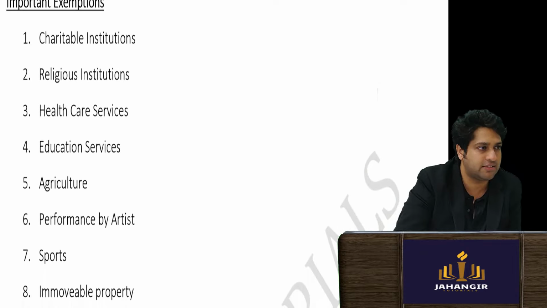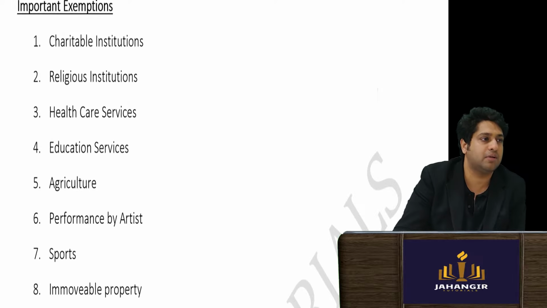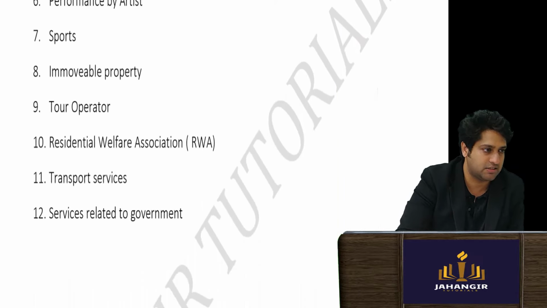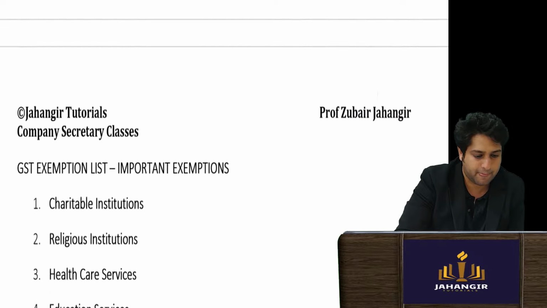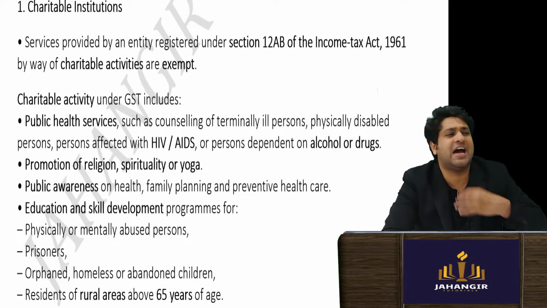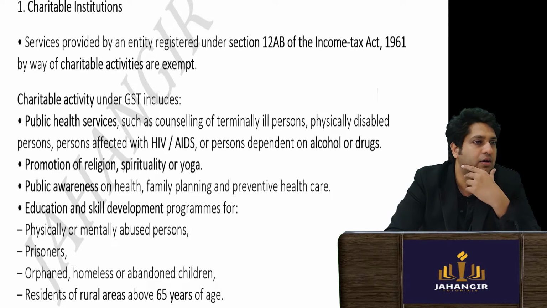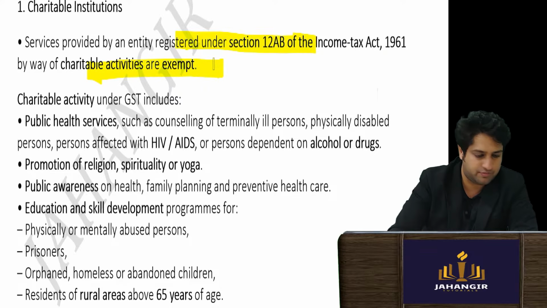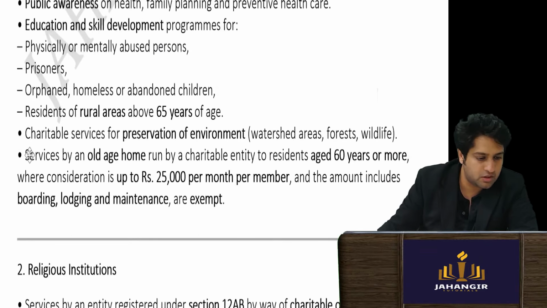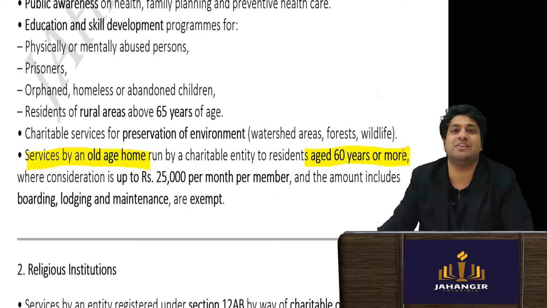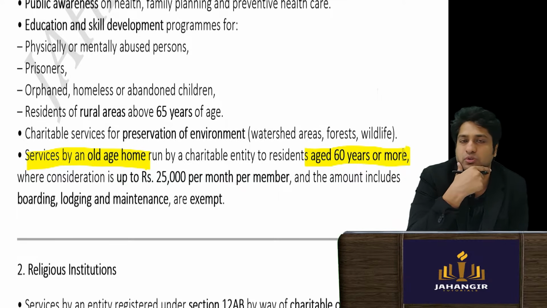Then there are the GST exemption lists. The following exemptions you should know: charitable, religious, health, educational, agricultural, performance by artists. These 12, I will take you through. I'll tell you which is which. We understand charitable institutions will be exempt if they are registered under the Income Tax Act and they've got the certificate. Here, someone running an old age home for people 60 years or more. So wherever certain numbers are there, I will take you through.